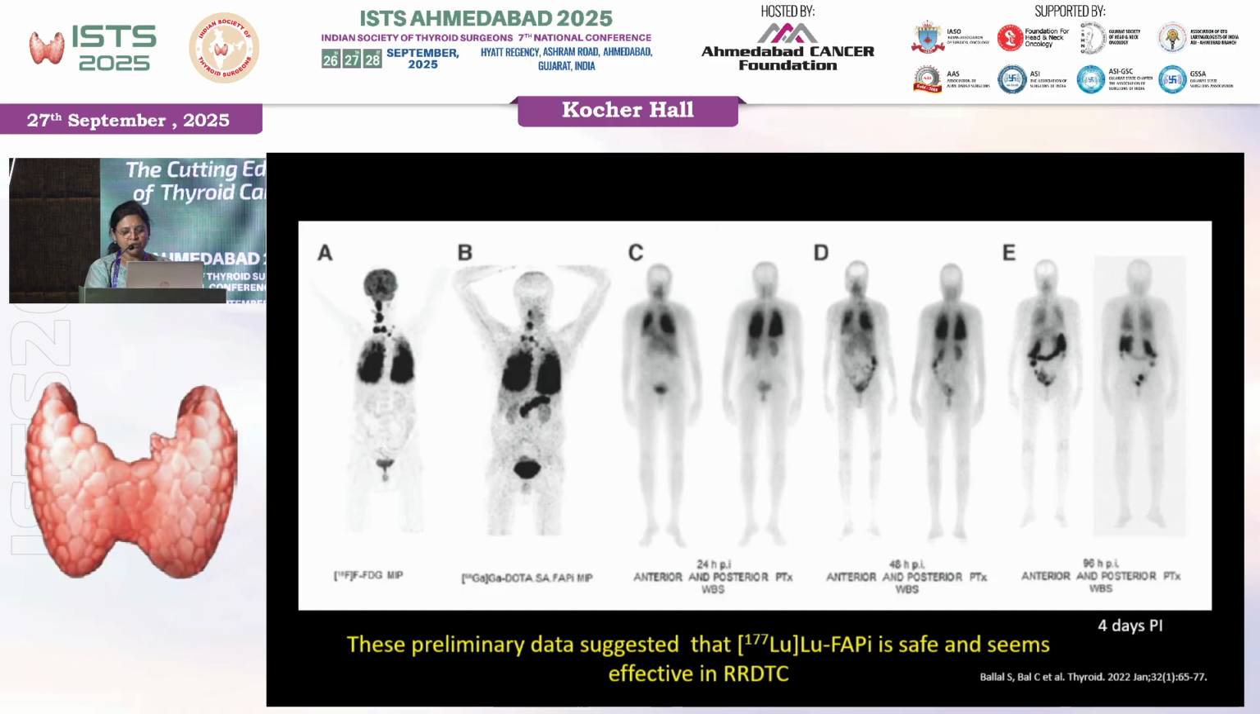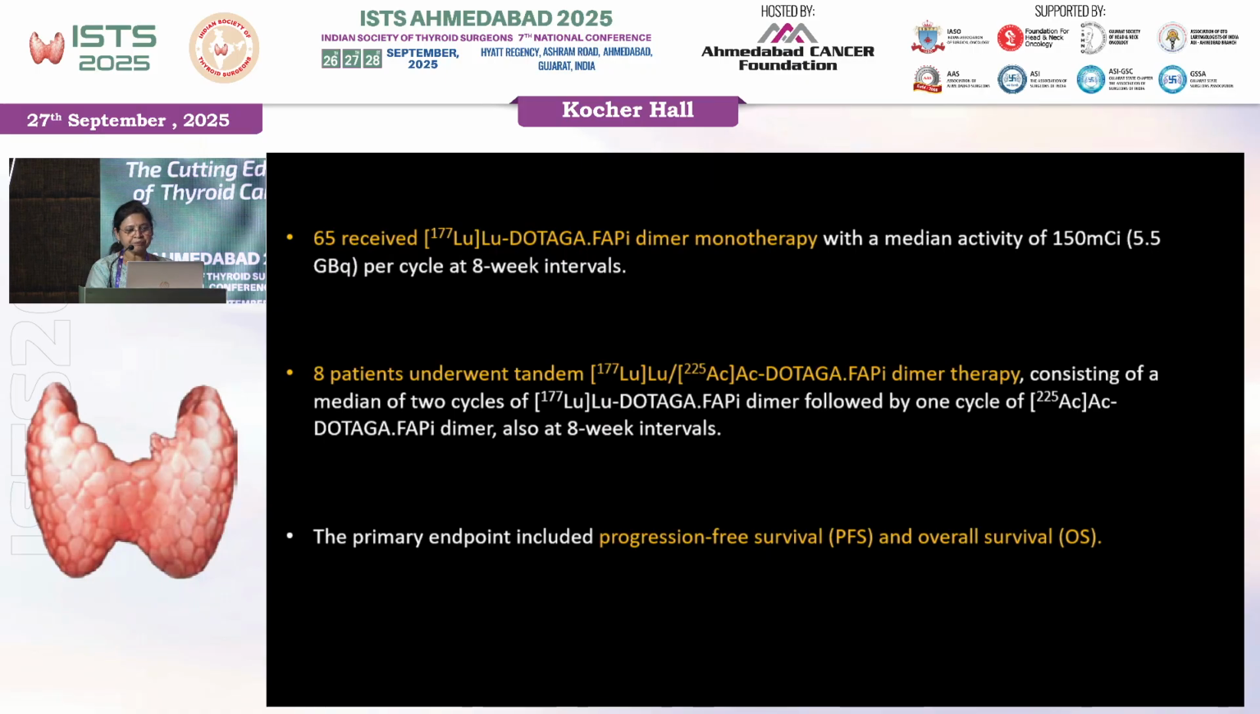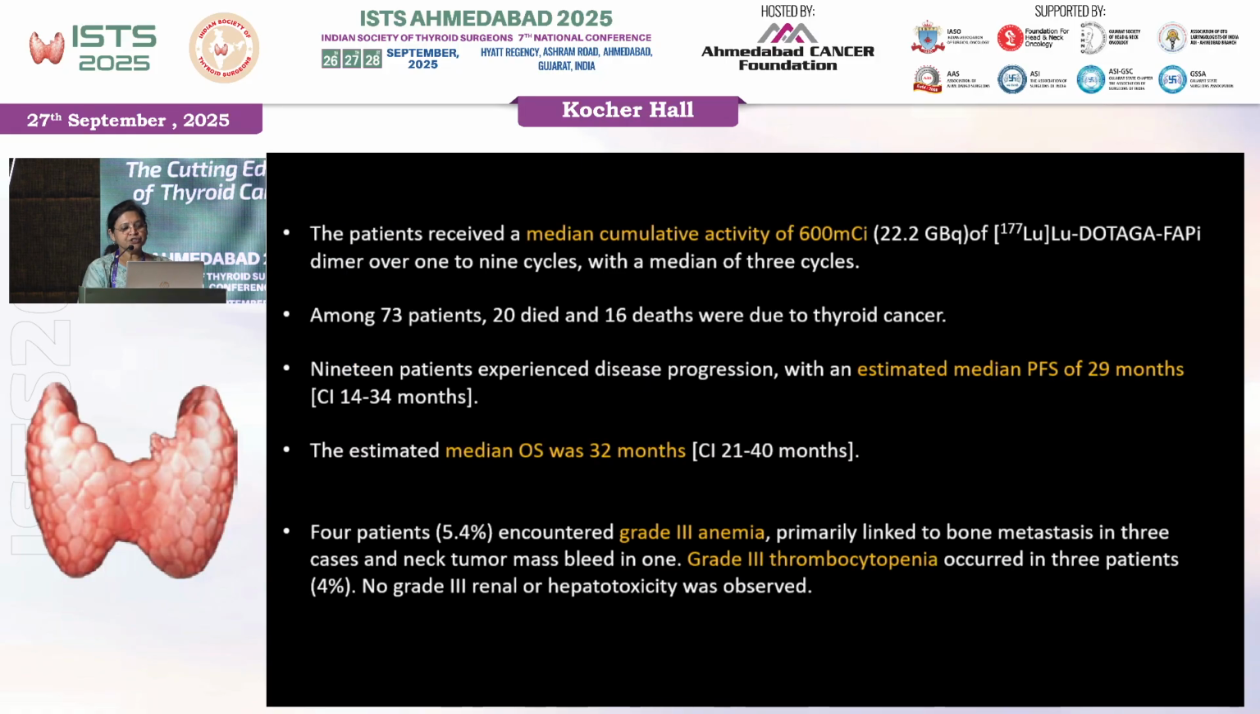This study came in 2022, and the next study was published very recently in February 2025 in Thyroid: long-term outcomes of radioactive iodine-resistant follicular cell-derived thyroid cancer treated with lutetium DOTA FAPI dimer therapy. So this was a retrospective study. 73 patients were enrolled. 65 patients received lutetium DOTA FAPI dimer monotherapy, and 8 patients received lutetium therapy followed by actinium therapy. The primary endpoints were progression-free survival and overall survival. The patients received a median cumulative dose of 600 millicuries.